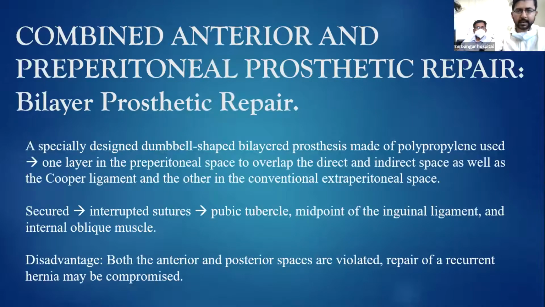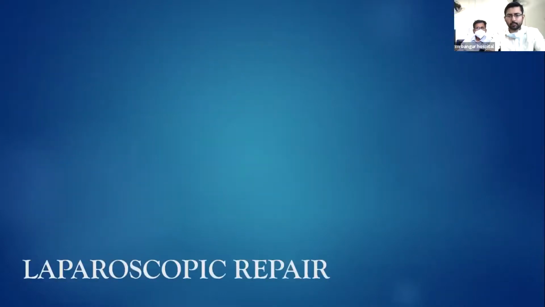Then there is the combined anterior and preperitoneal prosthetic repair, or the bilayer prosthetic repair. Here, it is a dumbbell-shaped prosthesis where one layer is in the preperitoneal space and the other layer in the extraperitoneal space. The disadvantage is that both the anterior and the posterior spaces are violated and repair of a recurrent hernia may be compromised. Finally, we come to laparoscopic repair.